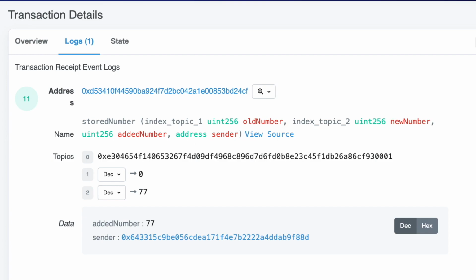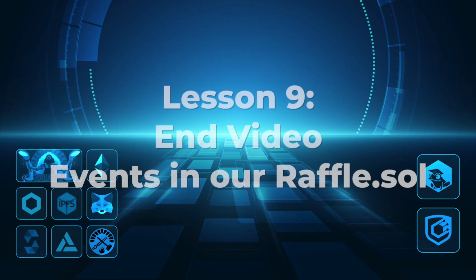Now, in this particular contract, since we have verified the code, we verified the contract, Etherscan knows what the ABI is, and we can view this in decoded mode. Hex mode is obviously the non-decoded mode, or in its raw hex or hexadecimal or encoded mode. You can read more about the layout of these events in the Solidity docs.